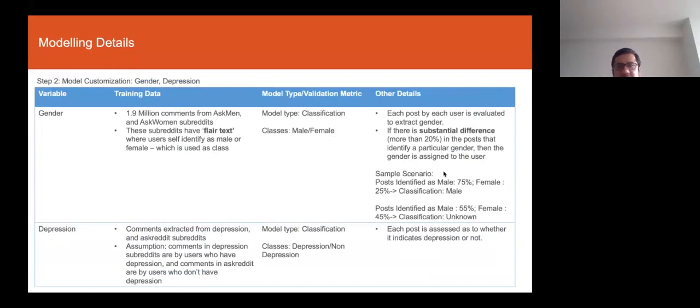The advantage of this technique over other techniques such as regular expressions is that if you're using regular expressions to extract things like depression, pregnancy, gender, and ADHD, we can only look at so many patterns. But when people express an opinion, they use a large set of different patterns, and if we use machine learning, the machine can pick up different patterns that we may not have thought about. So this gives the details regarding the data that we're using and the models that we're implementing.